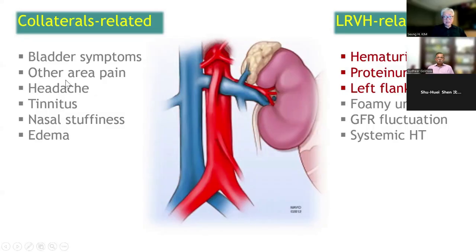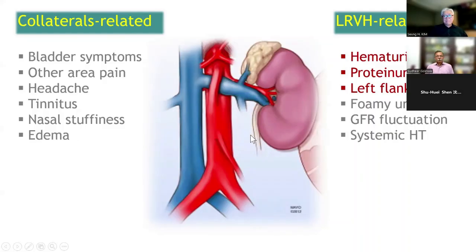Some patients have a headache problem. Some patients have an ear problem, tinnitus. Some patients have a nasal problem, nasal stuffiness. And some patients show edema. And these collateral related problems are more common on the left side than the right side.